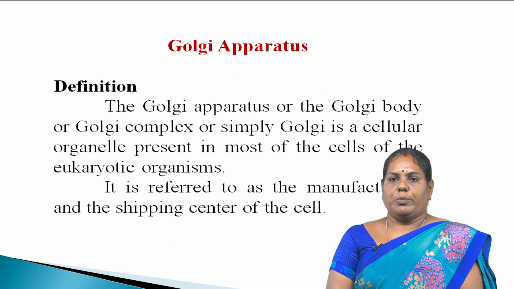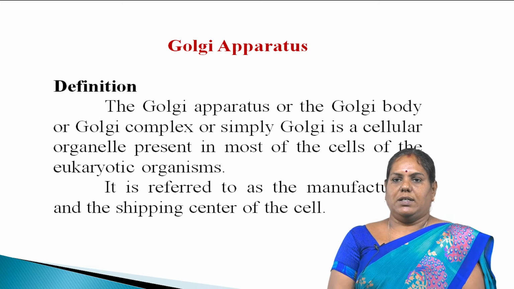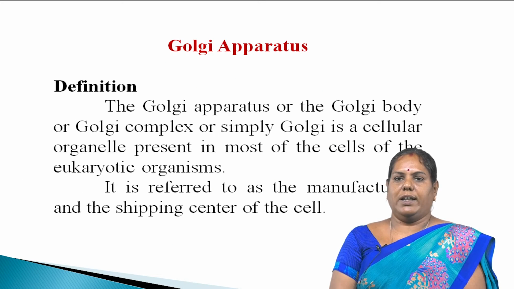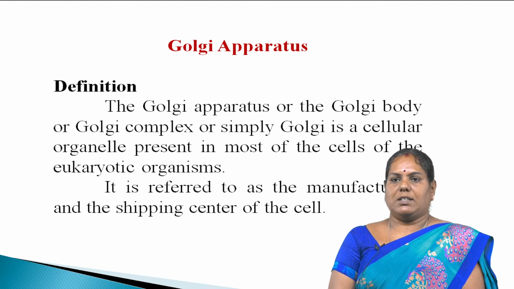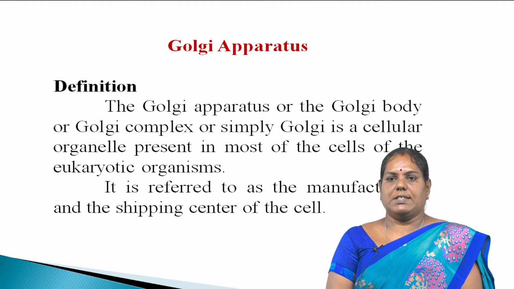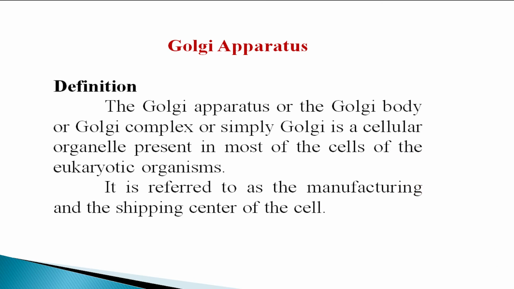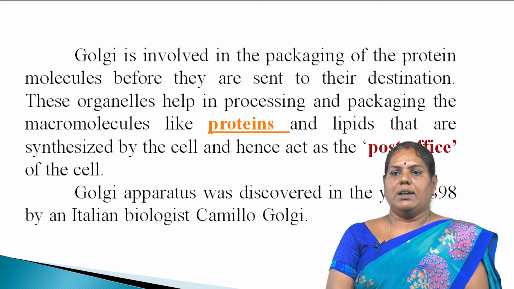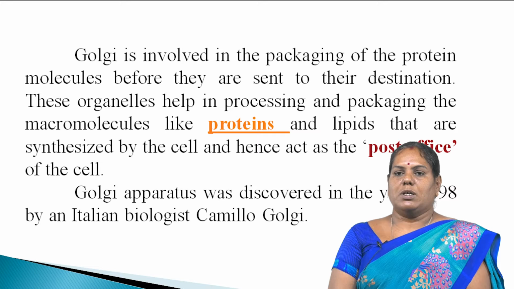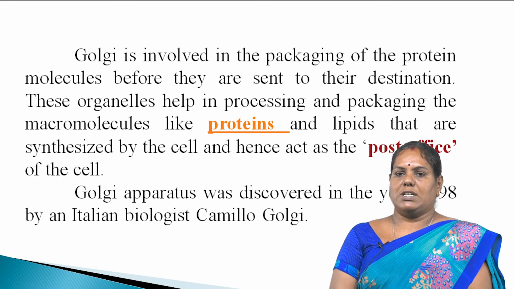Now I am going to talk about Golgi Apparatus. It is one of the cellular organelles. The Golgi Apparatus, or the Golgi body or Golgi complex, is simply Golgi. It is a cellular organelle present in most of the cells of the eukaryotic organisms. It is referred to as the manufacturing and the shipping center of the cell. Golgi is involved in the packaging of the protein molecules before they are sent to the destination.